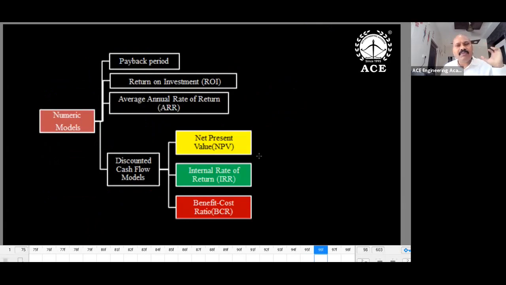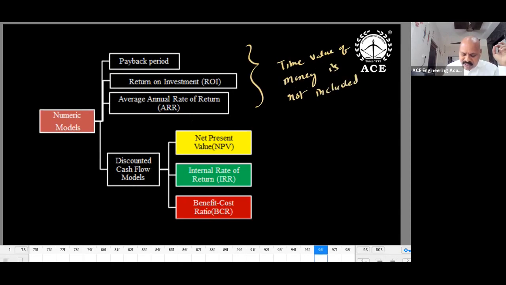Right now, we're into economical feasibility. For economical feasibility, we have different models. In the first 3 models, we are not going to include the time value of money. So time value of money is not included or considered in the 3 models.